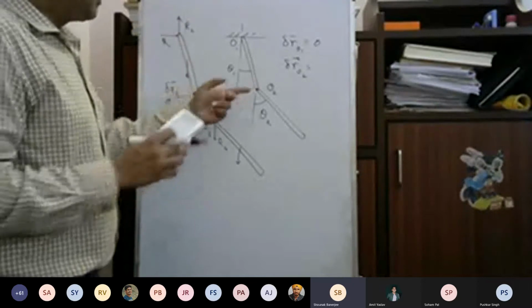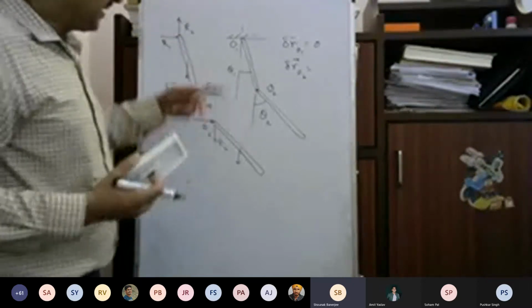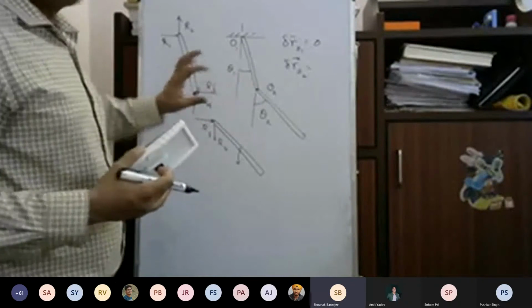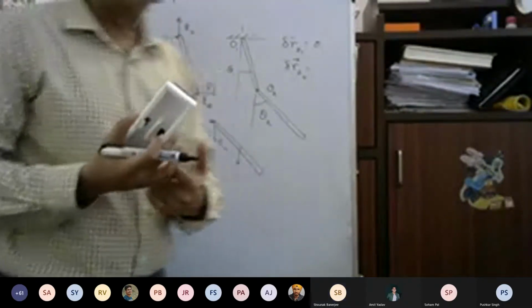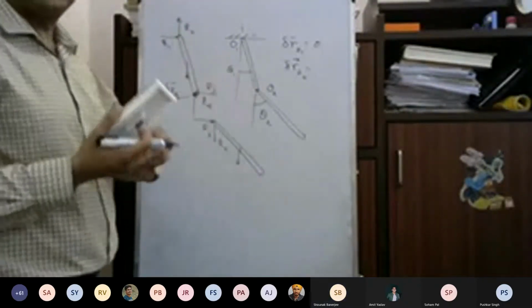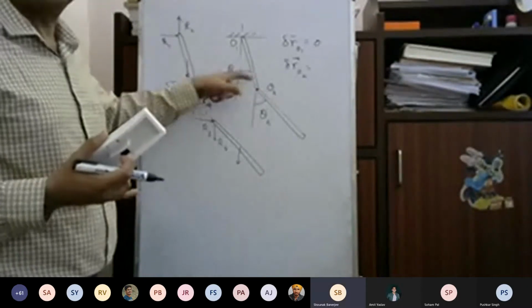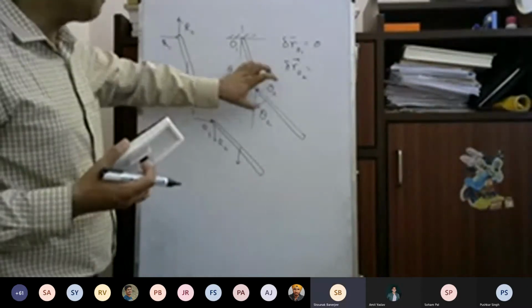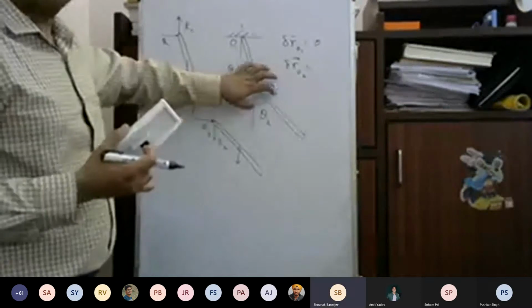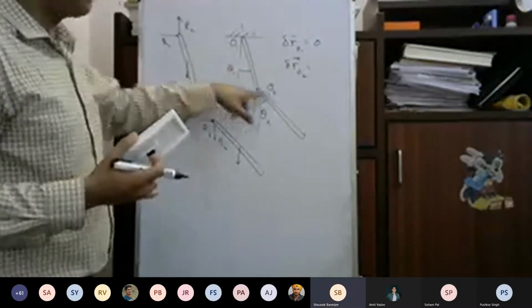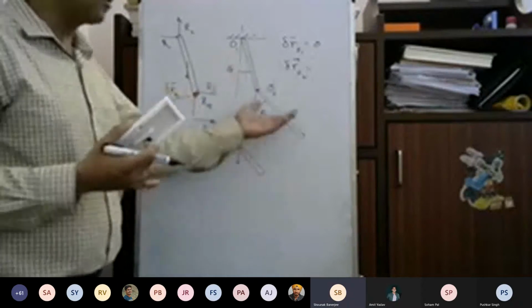Because there is a constraint, there will be a reaction force at the hinge. What kind of force is this? This is a constraint force. Why does it appear? Because there is a hinge, so there is no separation. The hinge stops the separation. You have to apply a certain force so that the separation is stopped. This is the constraint force the hinge has to apply to that particular other rod.